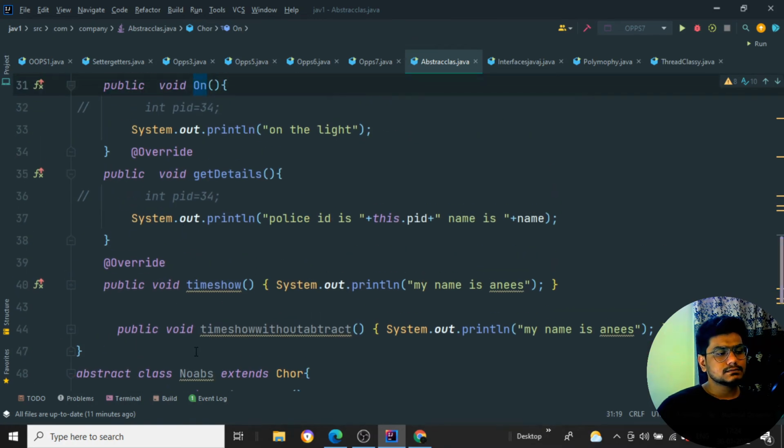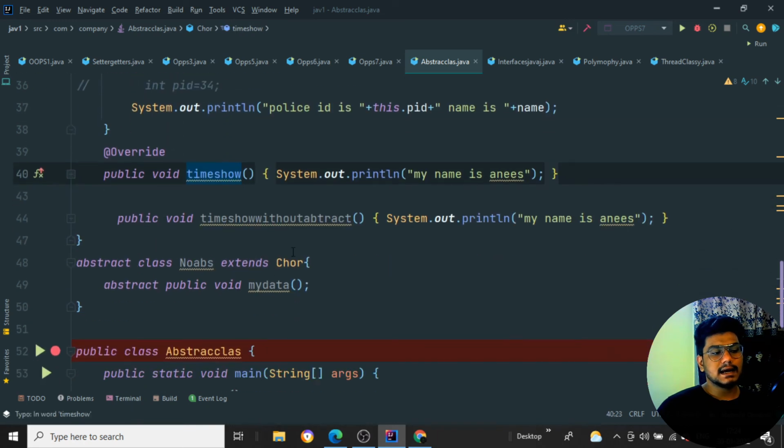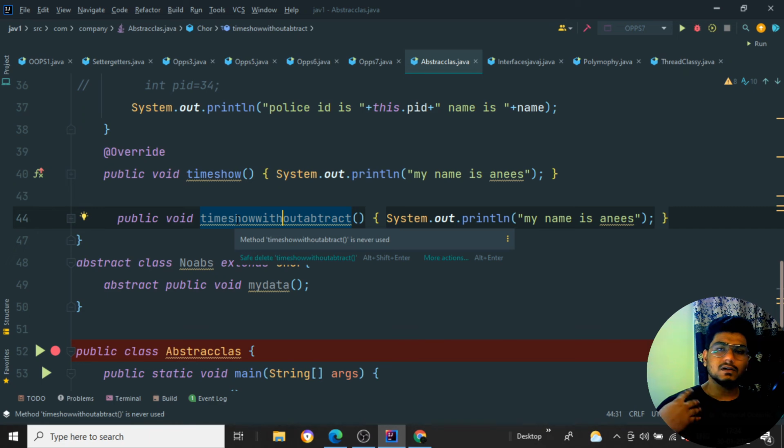So now here you can see we have an on, we have a get details, and a time show is there, and a time show without an abstract. So we can declare the method as non-abstract also, which is completely our choice. Okay, so that is what abstraction is.